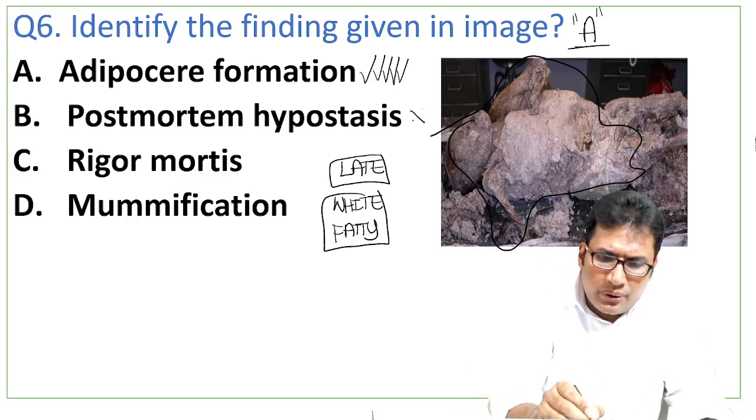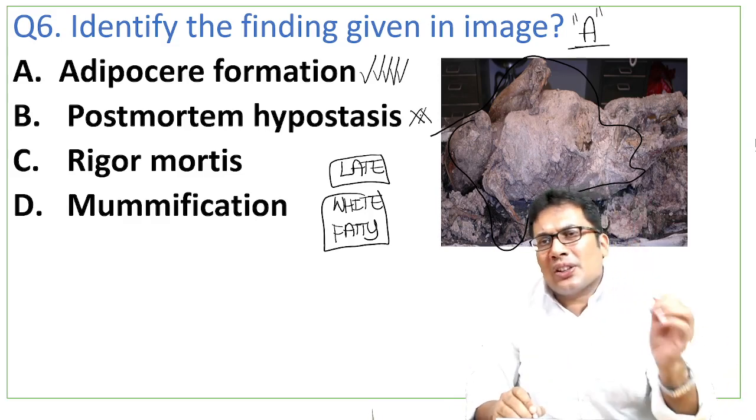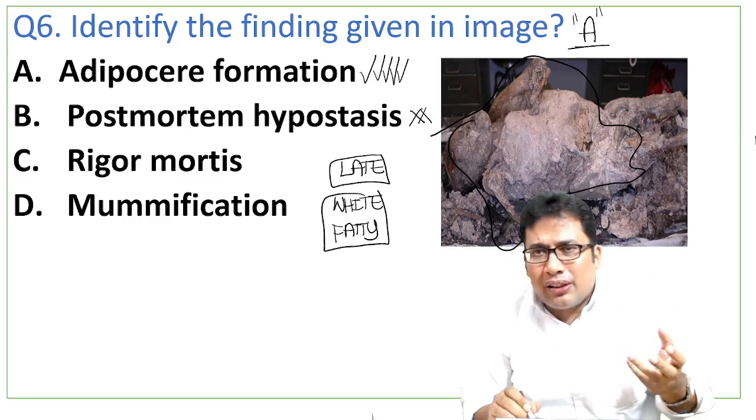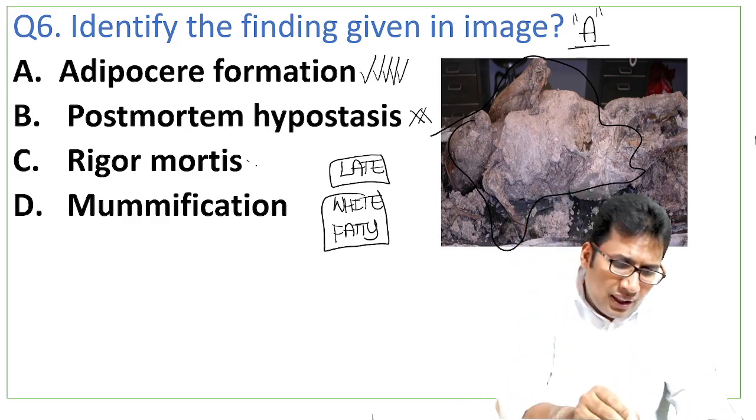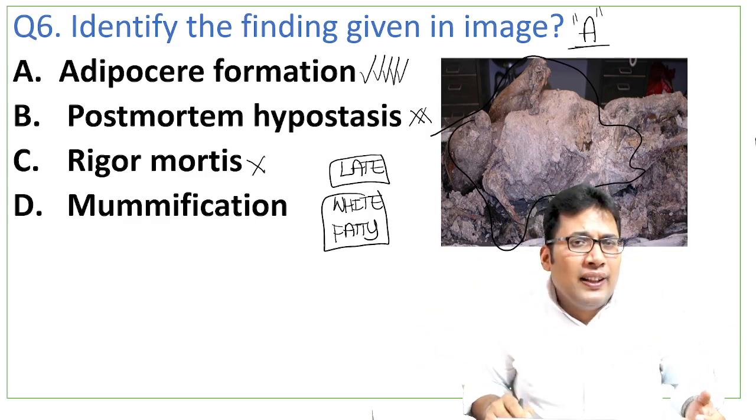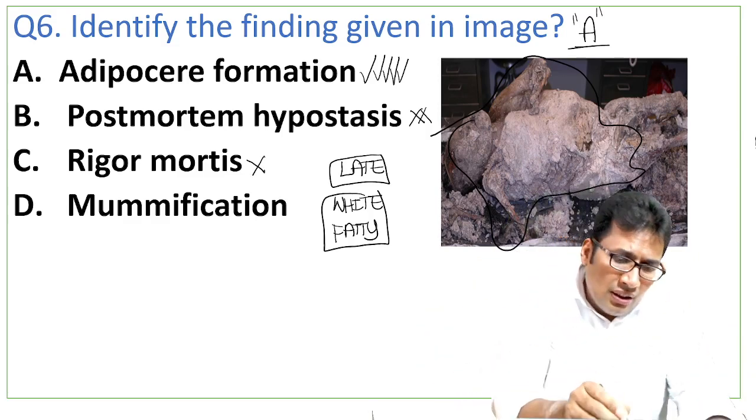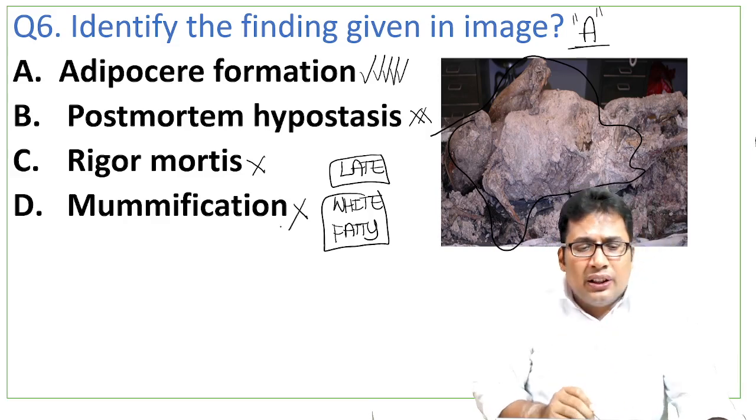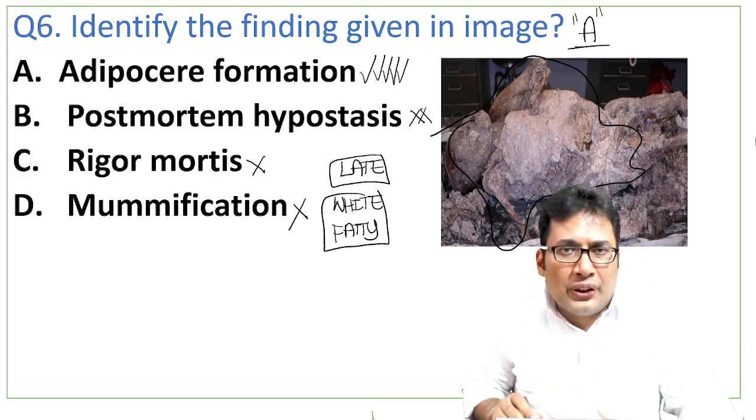Postmortem hypostasis, no. Postmortem hypostasis is commonly seen in the dependent body parts, so that is not the answer. Rigor mortis is the shortening and stiffening of the joints because of ATP depletion. That is not the answer. Mummification is not the answer. Your answer should be adipocere formation.